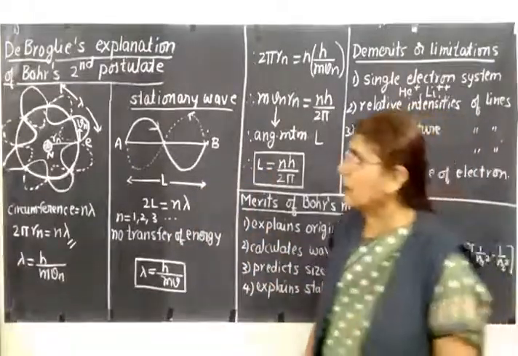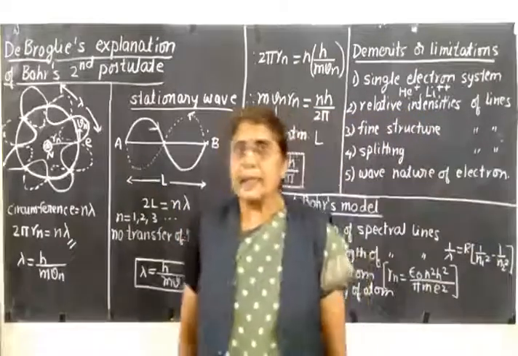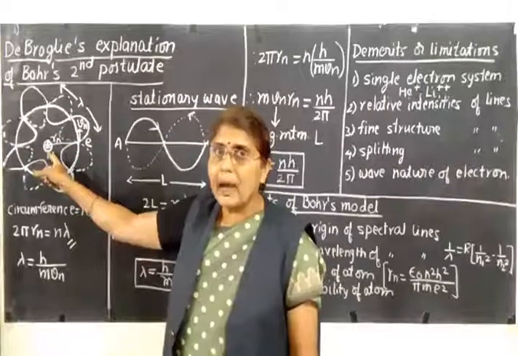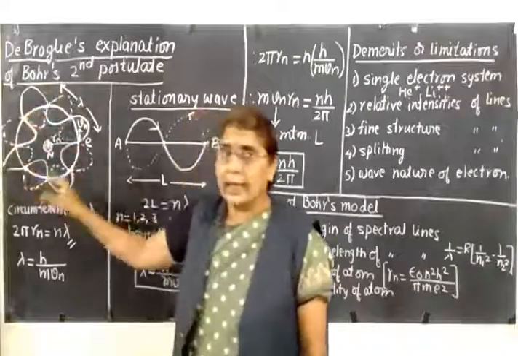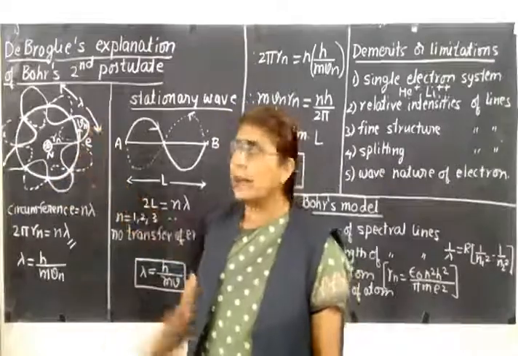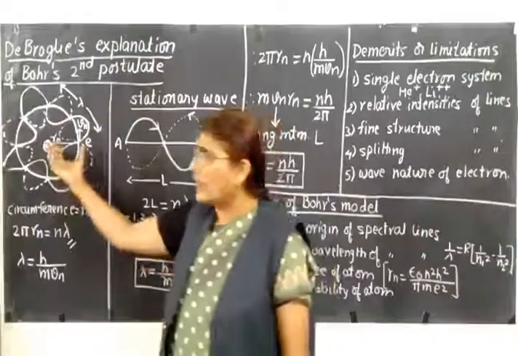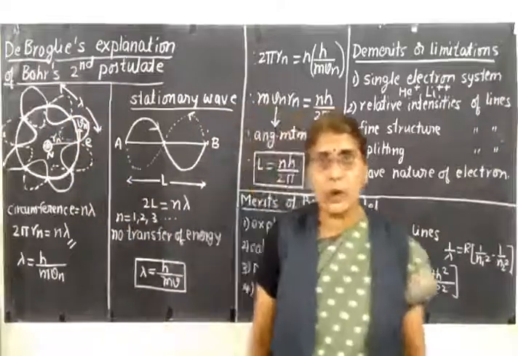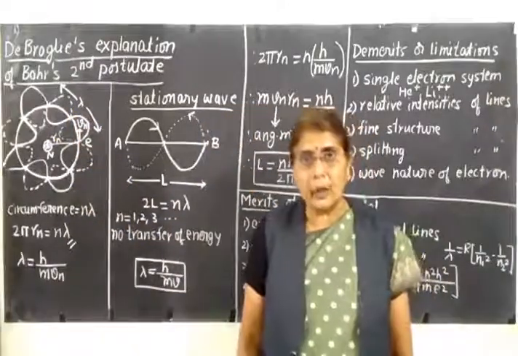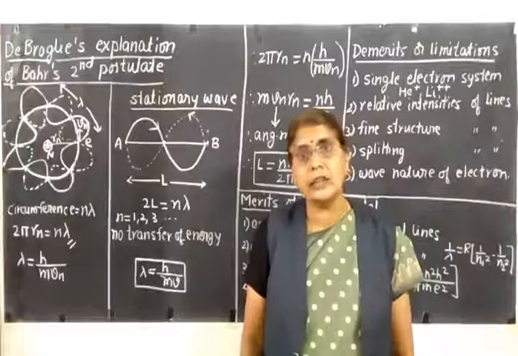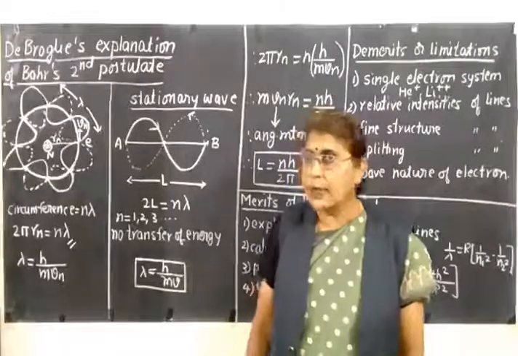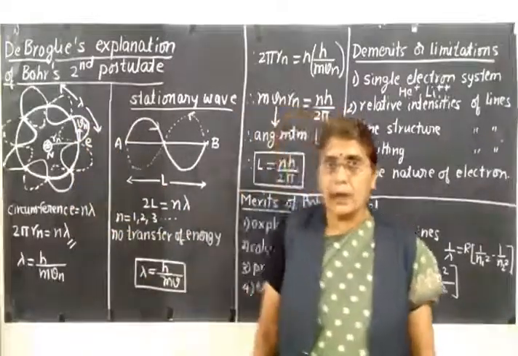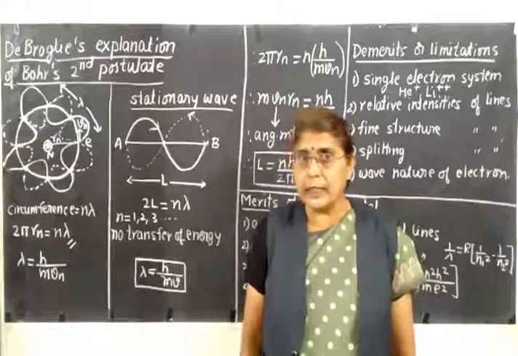Now let us go to Bohr's atomic model. Let us say you have a hydrogen atom. This is the nucleus of the hydrogen atom. Around this nucleus, let us say an electron is revolving in the nth circular orbit of radius Rn with a velocity Vn. Now this electron is moving in the orbit. So every moving particle is associated with a wave. Therefore, there is a wave associated with the moving electron. Then what kind of wave is associated here?